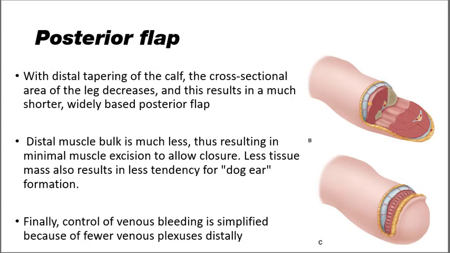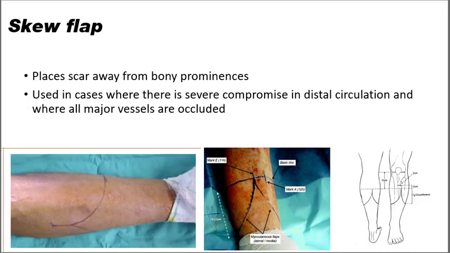When there is compromise in the vascular status, posterior flaps are used in transtibial amputation. As the cross-sectional area of the leg decreases, there is a lot of skin available to form a posterior flap. However, the suture line is usually anterior in cases of posterior flap, and it passes over the distal end of the tibia. This remains vulnerable to trauma due to the high pressure generated on this area while using the prosthesis.